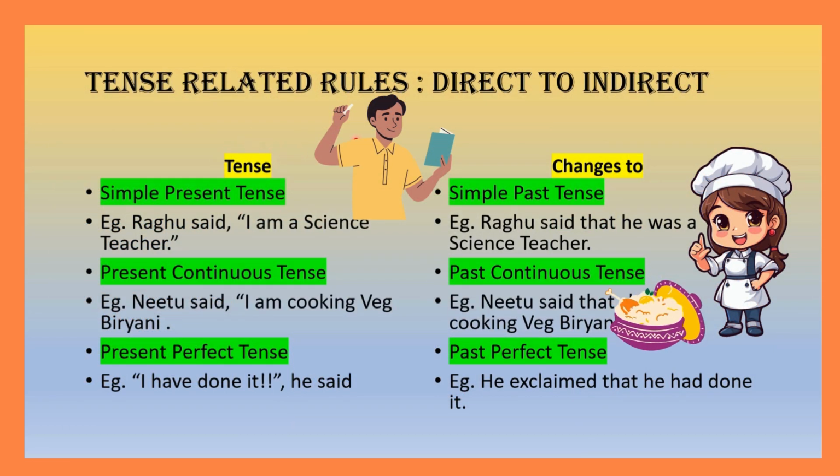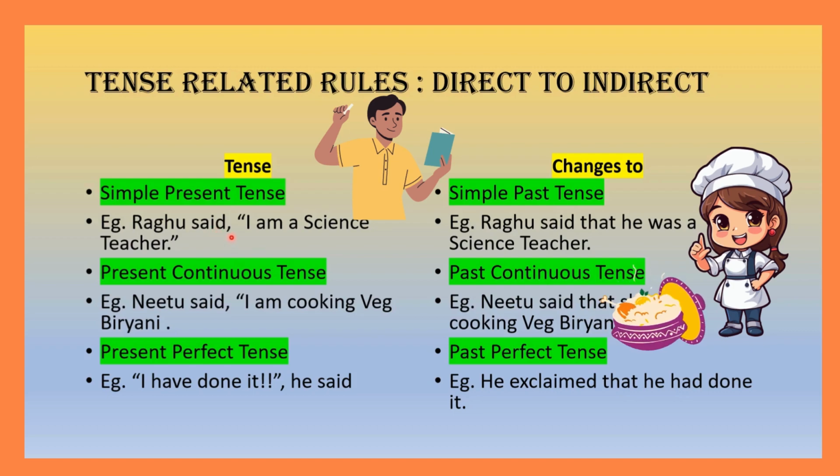tense related rules as I told you in the previous slide. First, tense wise. The first one, simple present tense, it changes to simple past tense. For example, Raghu said, I am a science teacher. It will change to Raghu said that he was a science teacher. Here, said is the reporting verb.